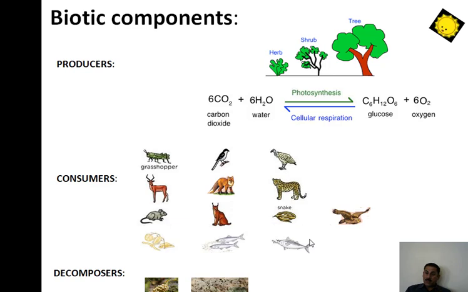That's why decomposers are also known as saprotrophs. They digest dead and decayed matter and convert complex organic compounds into organic manure. This organic manure helps to increase the soil fertility, and they also maintain the nutrient cycle in the lithosphere and in the atmosphere. That's why they play an important role to maintain the ecosystem. So these are the biotic components: producers, consumers, and decomposers.